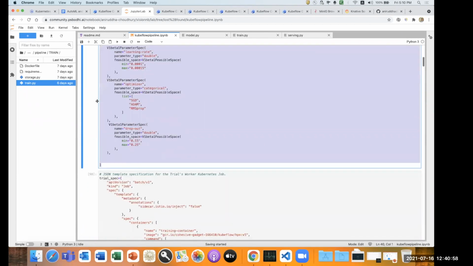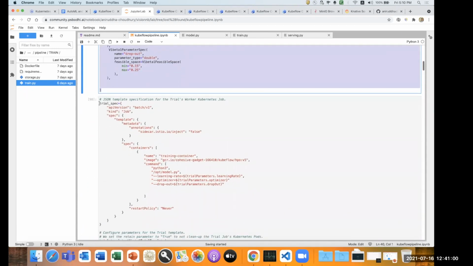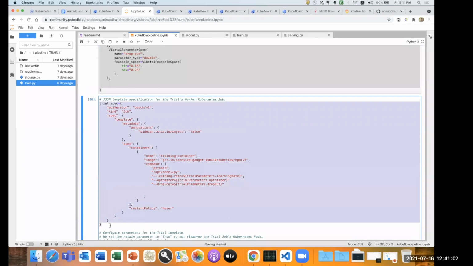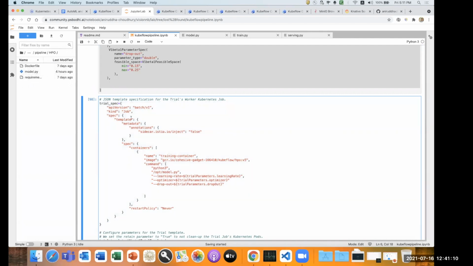What is the next step I will try to achieve? The very next step I will try to achieve is the trial spec. Now this is a spec which we have created here. Now this is the hyperparameter folder where we have created the Docker image. Now this trial spec will work as a worker job in Kubernetes, and it will try to train multiple trials and multiple parallel trials simultaneously, right?